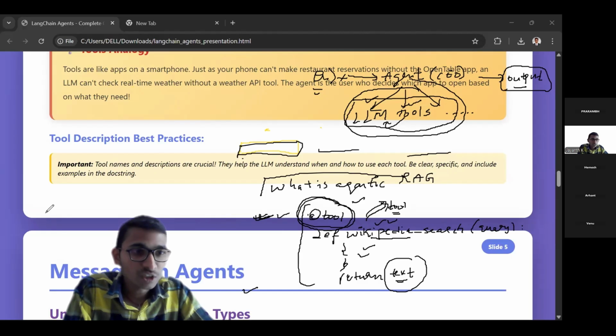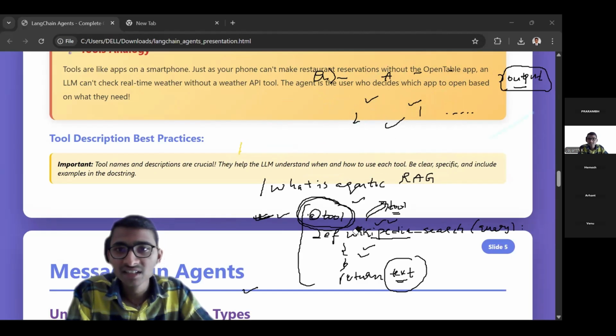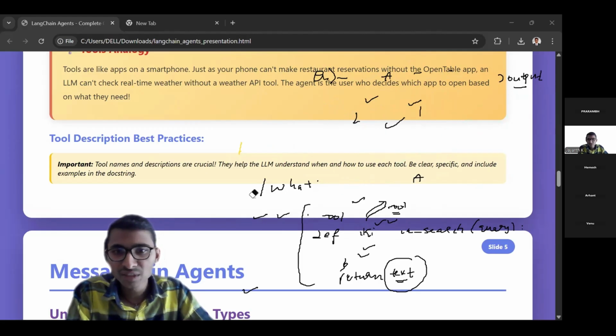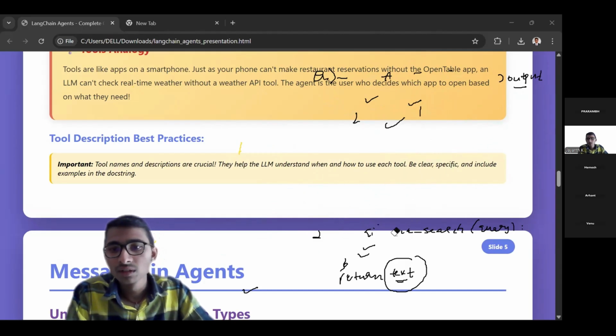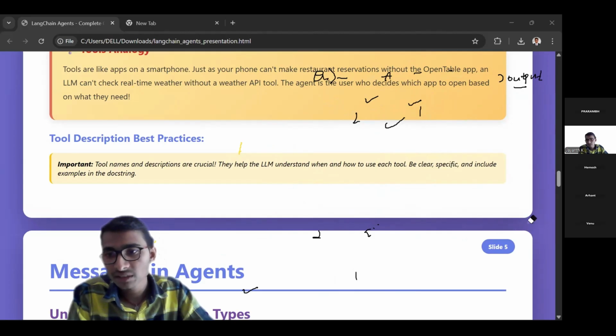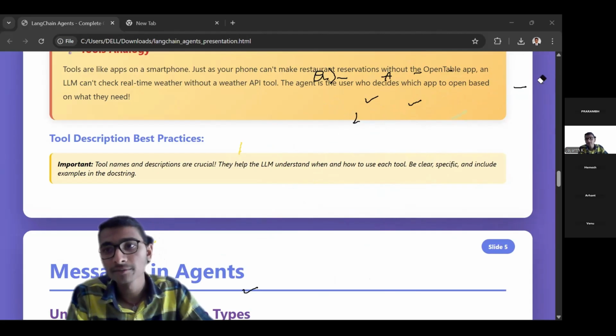When we are defining the tool, how should it be defined so that the LLM understands, yes, this is something there with me which will help me? The LLM should understand, the agent should also understand. The LLM reasons that I need information about agentic RAG. Then the agent should understand, yes, I have some source where I can get the information, right? Then how do you have to write the tool so that it will understand what the way should be?